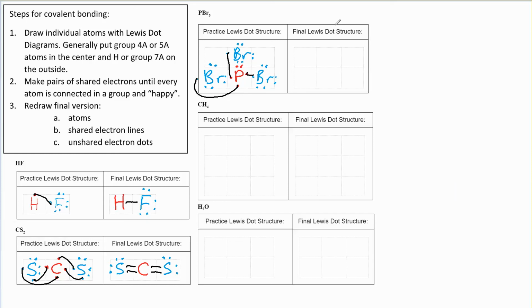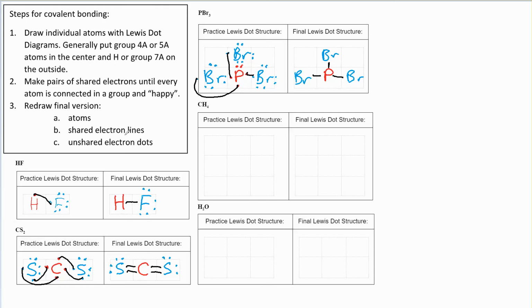All right, so let's do a redraw. Got our phosphorus, and then our 3 bromines. All right, we got our atoms in place. Now we're going to draw our lines. Looks like I've got a single bond going to this bromine and a single bond going to this bromine. So we're going to draw it nice and tidy, a short straight line. And I've got 1 bond going to this bromine. So again, a nice short straight line.